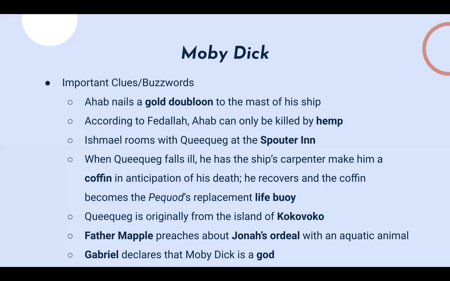You might hear about the island of Kokovoko, which is actually where Queequeg is originally from. It's kind of minor, but it comes at the beginning of the story. And I mentioned that Gabriel says that Moby Dick will destroy you because he considers him to be a god. That's sort of why his prophecy is made, based on the fact that Moby Dick is a god. And this is more of a deeper clue, but Father Mapple is another character in the story, and he preaches about Jonah's ordeal with an aquatic animal, which is almost a foreshadowing of what happens with Ahab and Moby Dick.